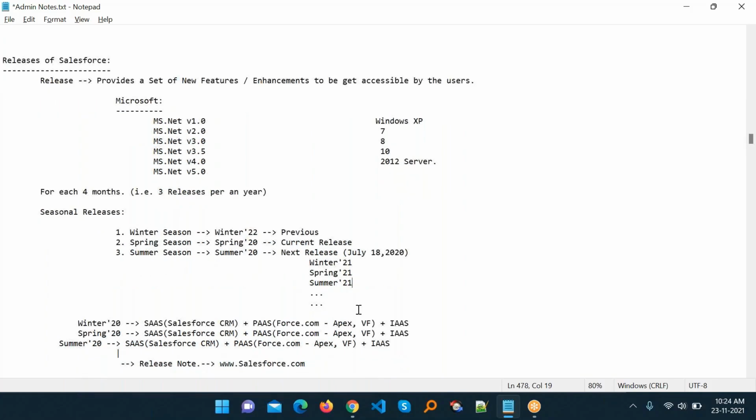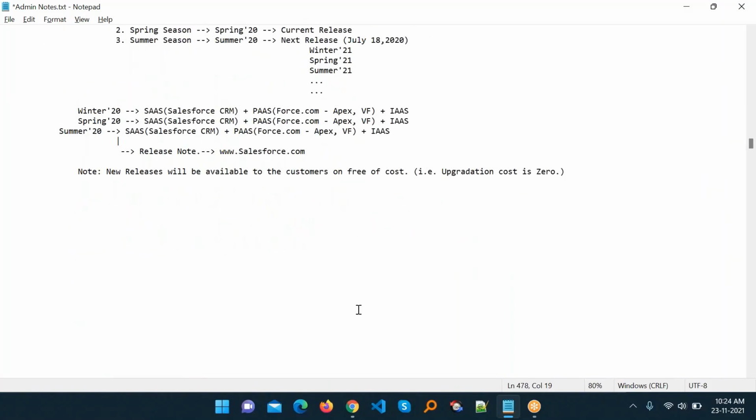Now after that, like Winter 20 SaaS, you know very well, software as a service is Salesforce CRM, and PaaS, platform as a service, is the Force.com platform. We have Apex, Visualforce pages, and IaaS. So Winter 20 or Winter 22, all these kinds of services are available. Without any of these services, we cannot do everything under every release. So please keep these things in mind.